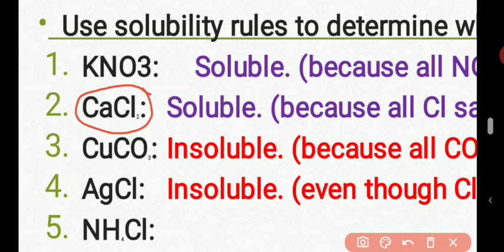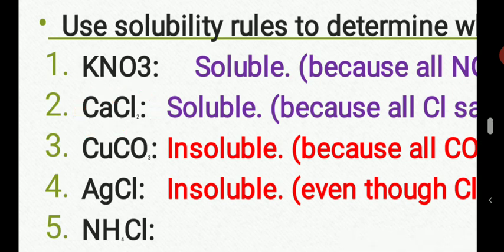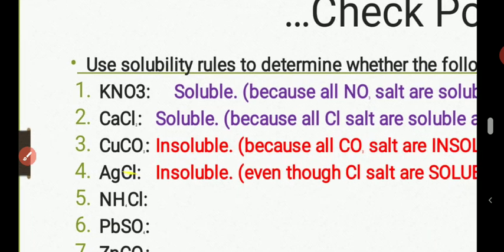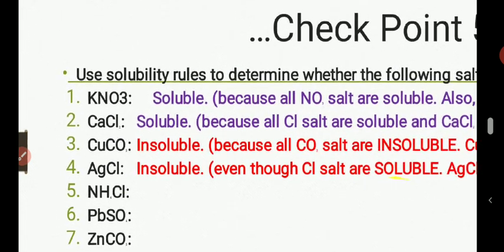Now I told you that whenever you see a chloride salt, first of all assume they are soluble until you check the back. So if you check the back of that salt and the metal that is there is not lead and it's not silver, then you know that salt is soluble, because lead 2 chloride and silver chloride are the exception to the solubility rule. So since calcium is not silver and is not lead, its chloride is very soluble. So we have seen that calcium chloride is soluble. Now let's see number 3.